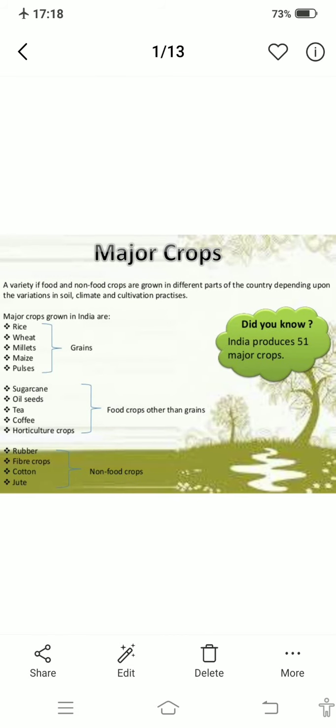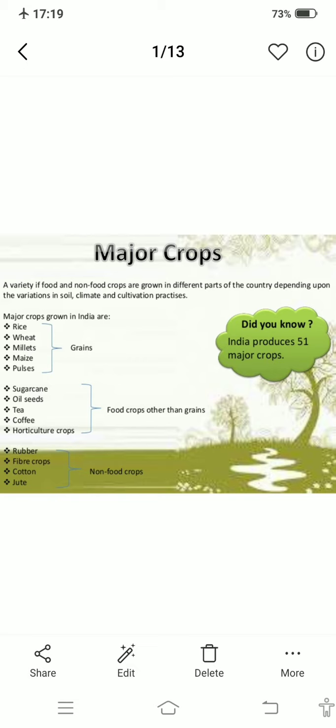Now these are the major crops which are grown in India. You can say rice, wheat, millet, maize, pulses, sugarcane, oilseed, tea, coffee, horticulture crops, rubber, fiber crops, cotton, jute, etc. So these are the major crops which are grown in India, and we will discuss each crop individually in the next video. All right. So with this we come to an end of today's video, and I hope you have understood.